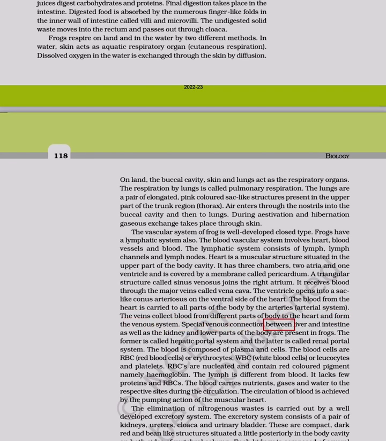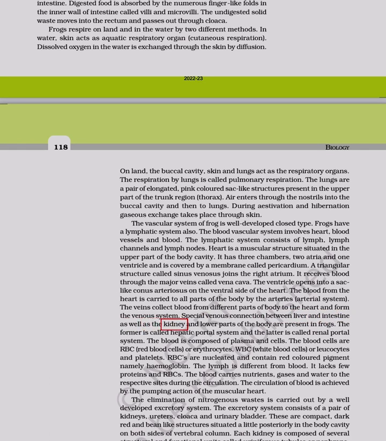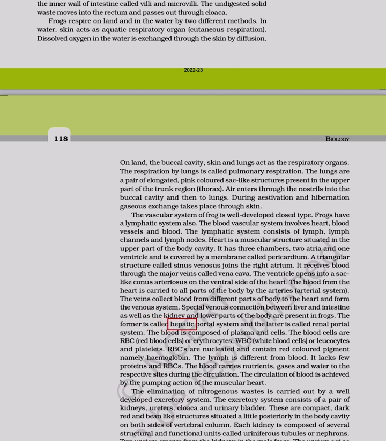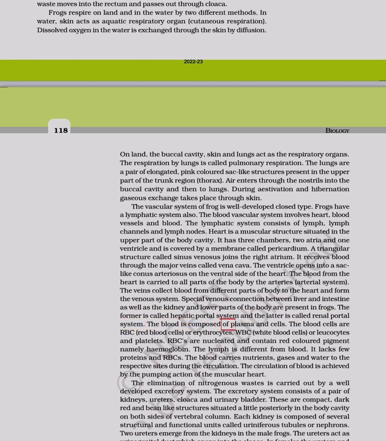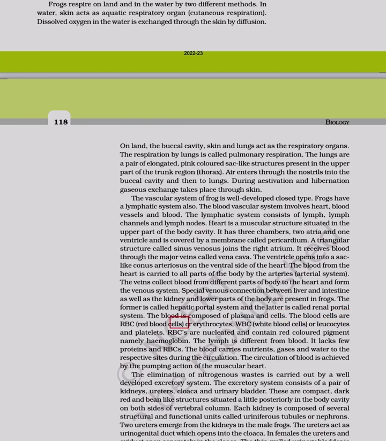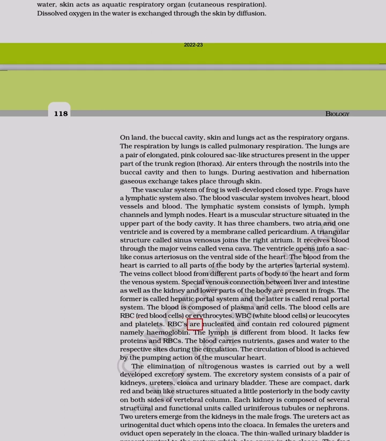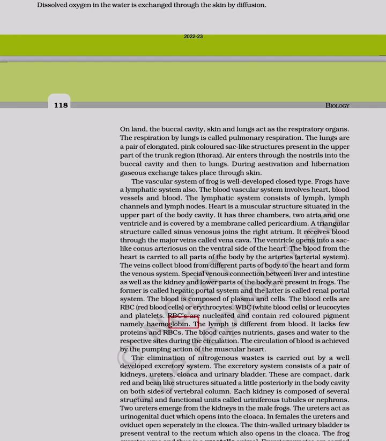Special venous connection between liver and intestine as well as the kidney and lower parts of the body are present in frogs. The former is called hepatic portal system and the latter is called renal portal system. The blood is composed of plasma and cells. The blood cells are RBC (red blood cells or erythrocytes), WBC (white blood cells or leukocytes), and platelets. RBCs are nucleated and contain red-colored pigment, namely hemoglobin.